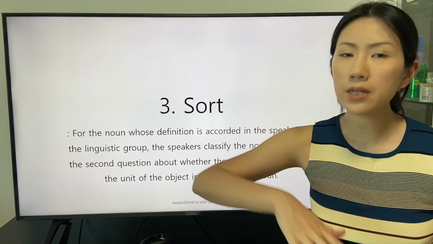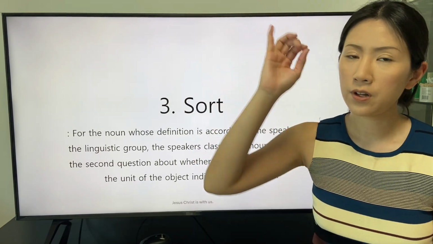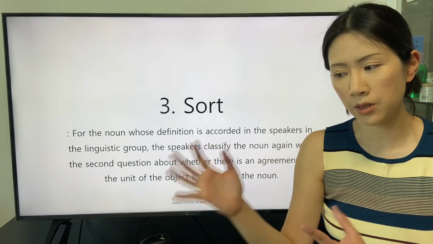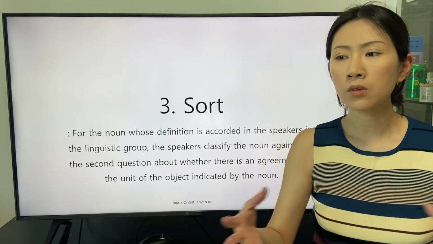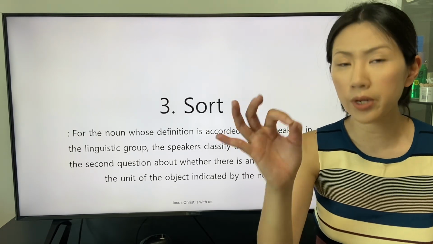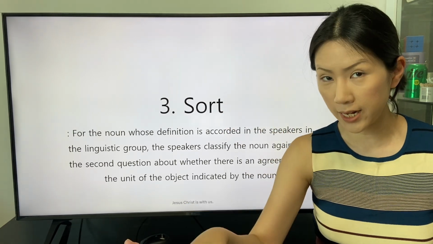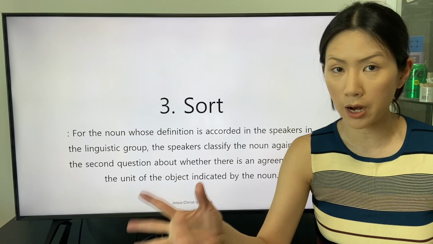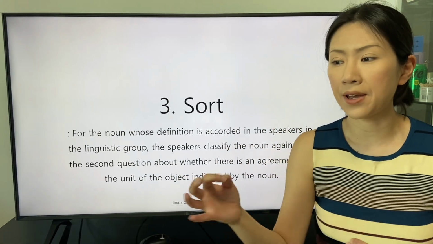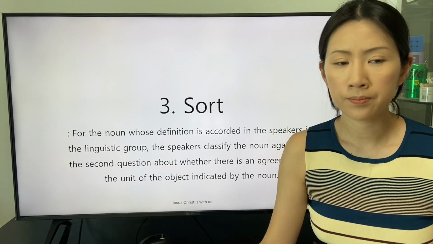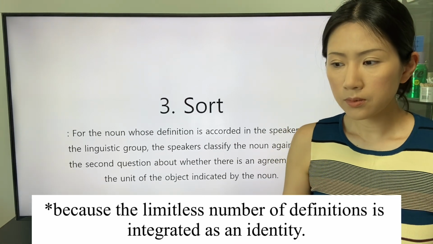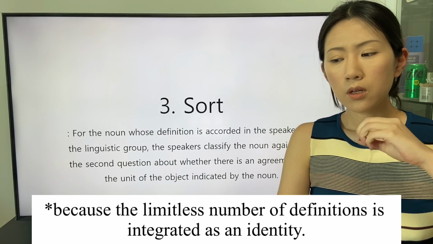The limitless number of the definitions stated by the speakers in the linguistic group is only according to the object indicated by the proper noun. So we can say that the proper noun is defined with an identity, because the limitless number of definitions is integrated as an identity.